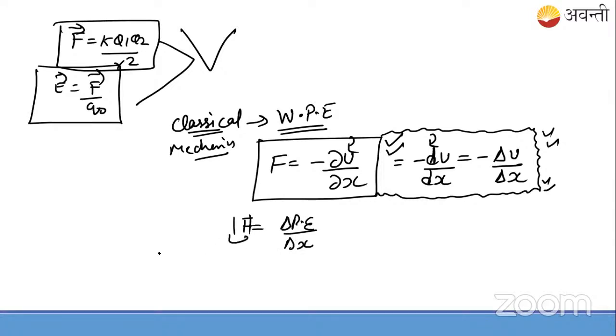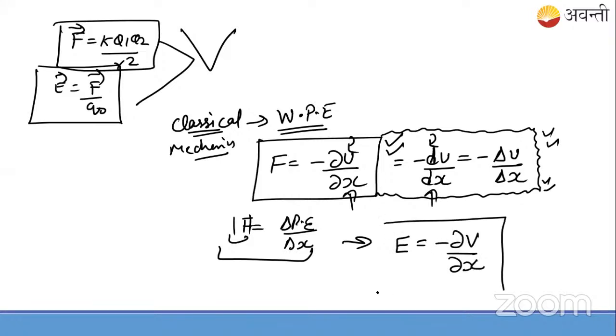Similarly, students, here in this electrostatics chapter, del U by del x is the gradient of potential energy. Similarly, we say electric field is equal to minus del V by del x. Remember this thing. Electric field is equal to minus del V by del x here, where V is the electric potential, not the energy, electric potential.